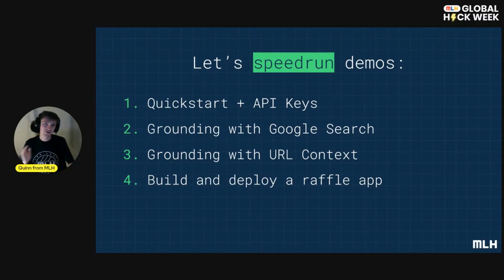So in particular, we're going to start off with grabbing an API key and showing what we can do with that super quickly in your coding environment of choice. And then we'll talk about grounding with Google searches. We're going to leverage that to show some really powerful results. And then we're going to talk about grounding with URL context, which is a little different, but also super useful. And then we're going to be using the really powerful build feature, and we will deploy a raffle app.